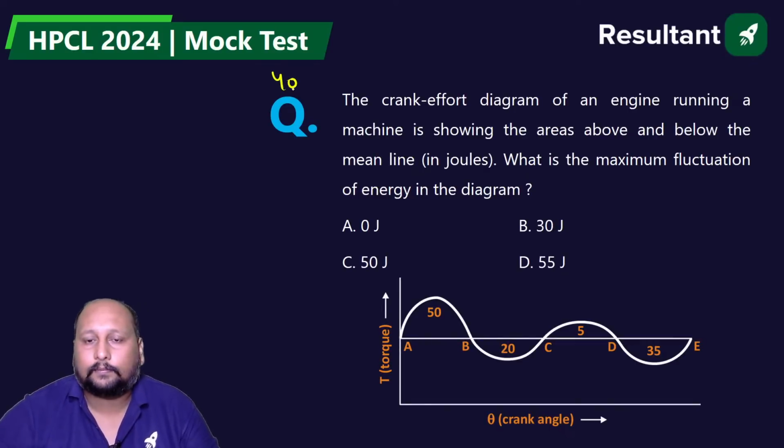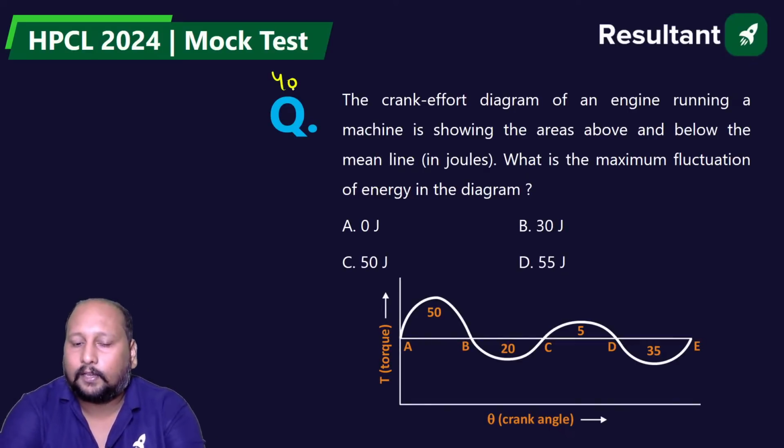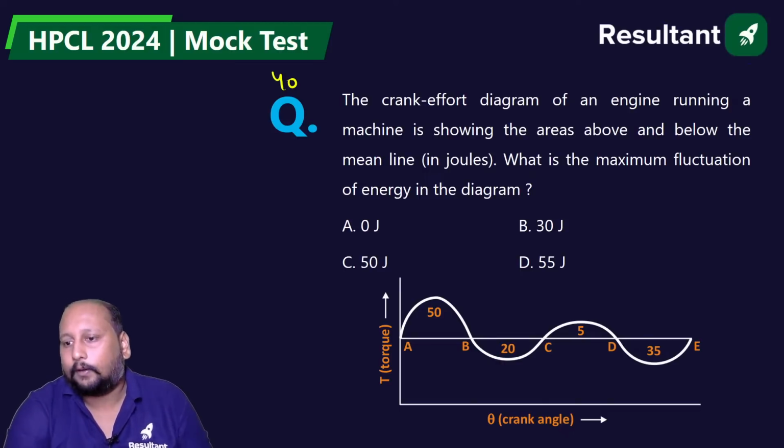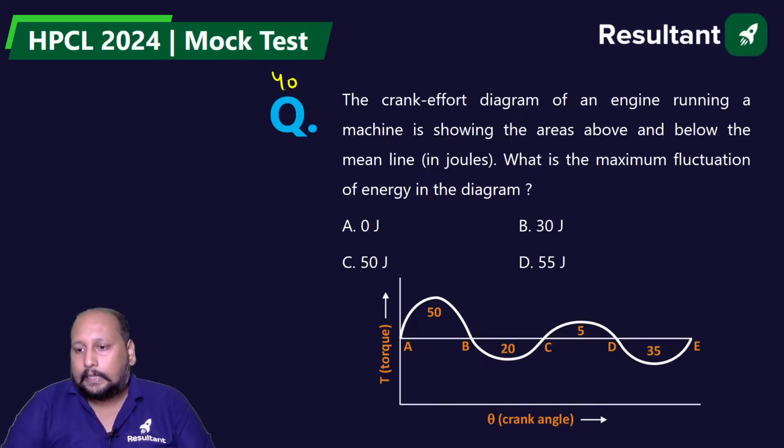From flywheel. Question 40 from flywheel. Quickly, quickly, everyone. Saurabh, Shubham, Master, Vaibhav.